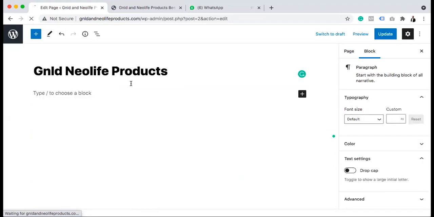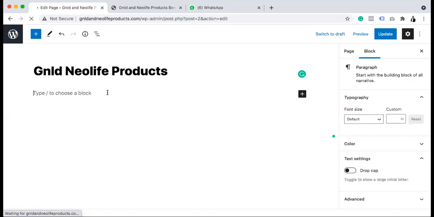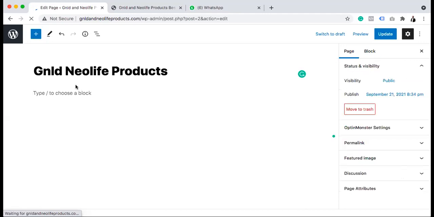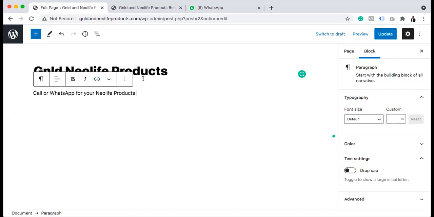Instead of this information, I've deleted this. You can just type something here first. This is not actually important right now, but I just want information to be there. Call or WhatsApp for your new Neolife products. Okay.